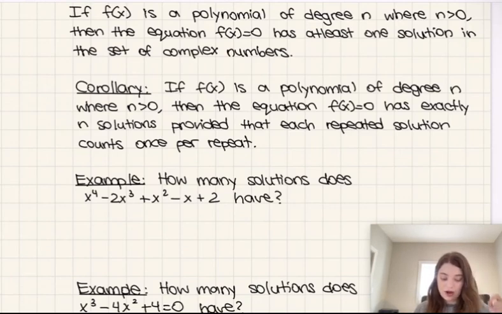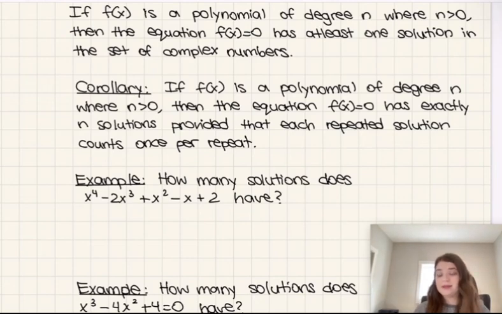Let's move to the corollary here. This is very useful as well. It says that if f of x is a polynomial of degree n, where n is greater than 0, then the equation has exactly n solutions, provided that each repeated solution counts once per repeat.